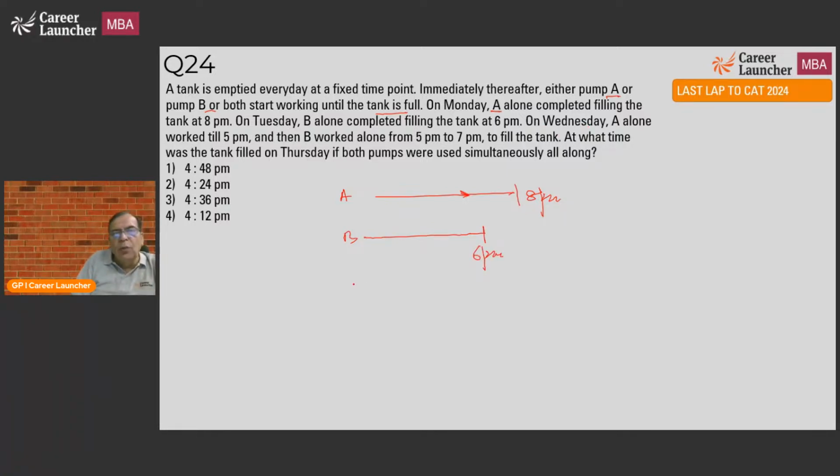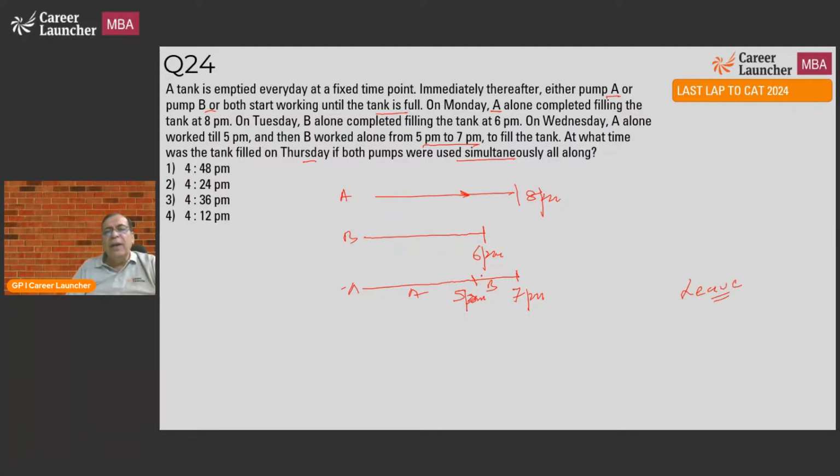On Wednesday, A alone worked till 5 p.m. And then B alone worked for 5 to 7 p.m. So this is A alone, this is B alone. At what time was the tank filled on Thursday? Both pumps were used simultaneously all along. Now, this is a little confusing question, and if you don't understand the question, it is perfectly fine to leave it. So, if you don't understand, then it is a leave question. It is not a round 2 question.